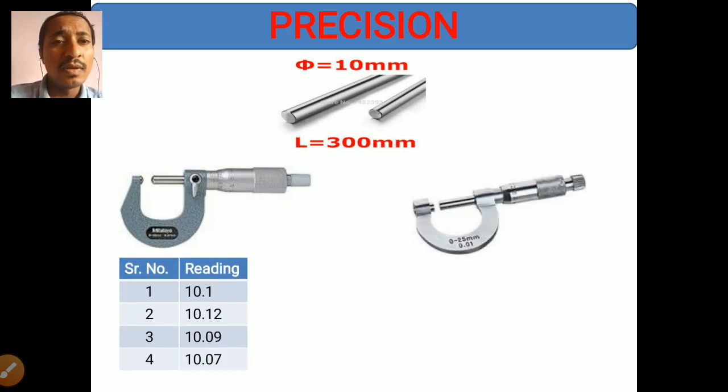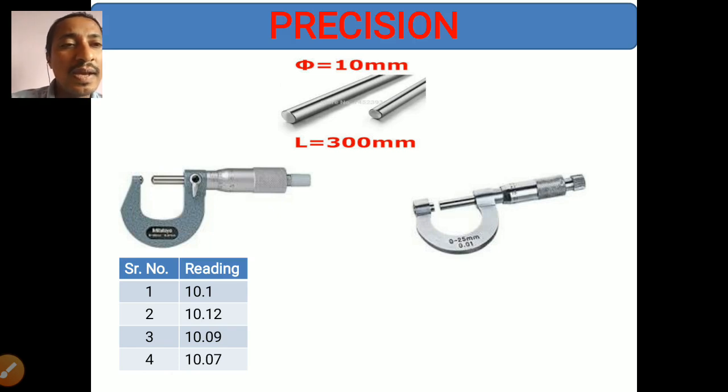I measure the dimension of the same rod using the first micrometer 4 times, let us say on 4 days: first day, second day, third day and fourth day. First day it shows 10.1 mm, second day 10.12 mm, third day 10.09 mm and fourth day 10.07 mm.